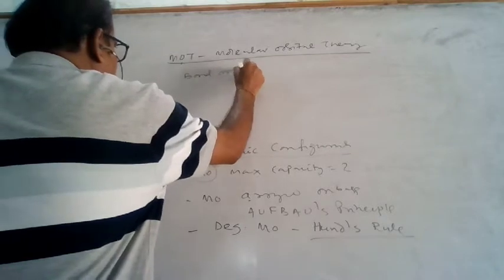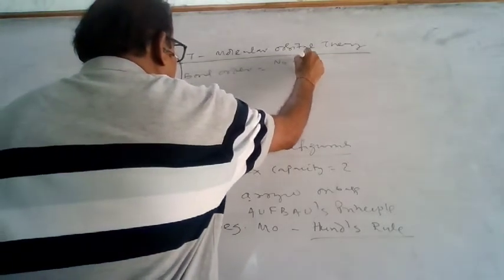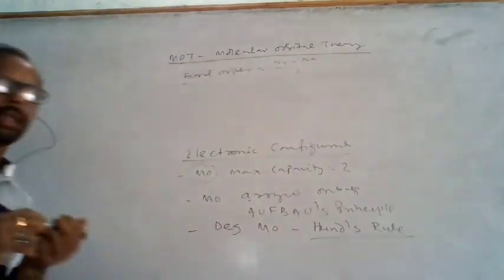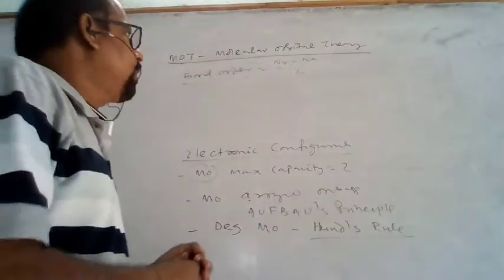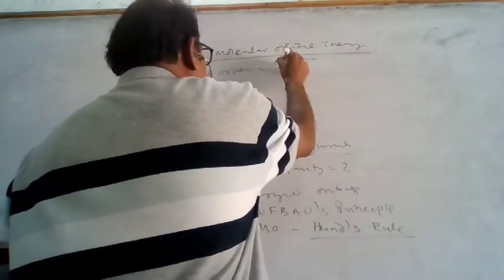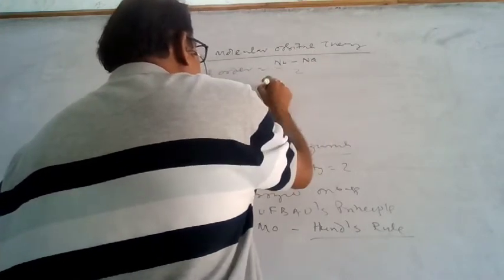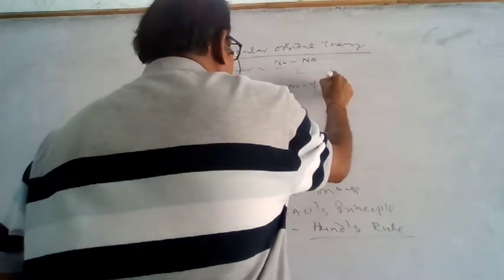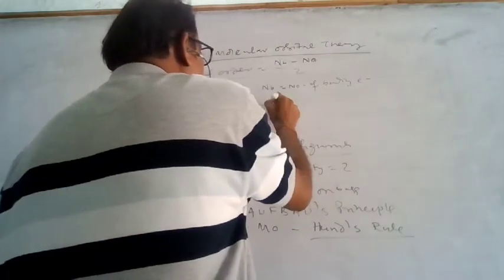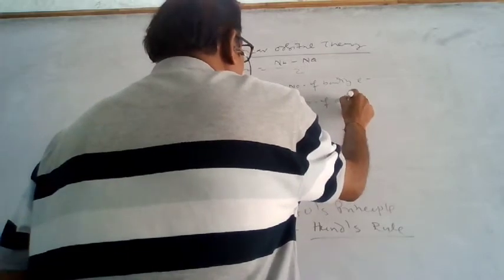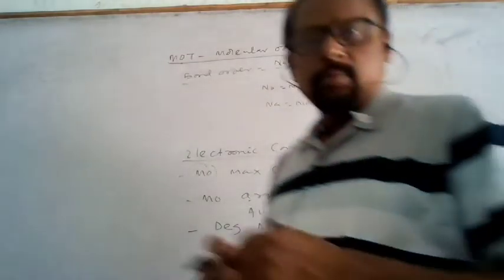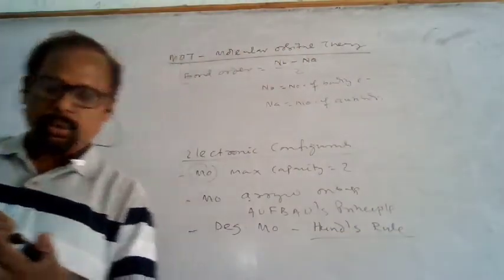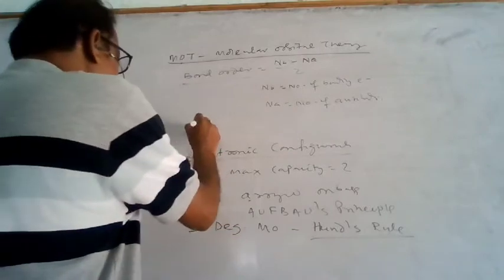Bond order means the number of bonding electrons minus the number of antibonding electrons, divided by 2. Nb means the number of bonding electrons, and Na means the number of antibonding electrons. So this bond order plays a very important role.